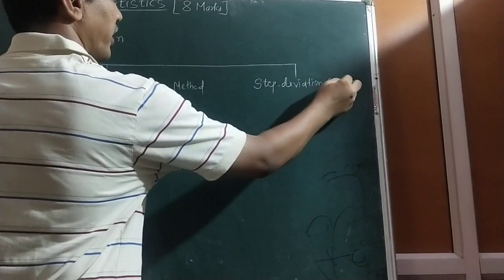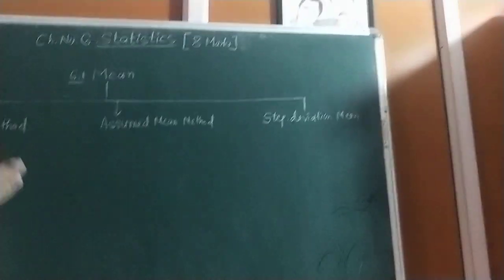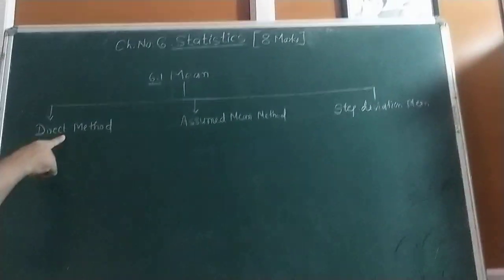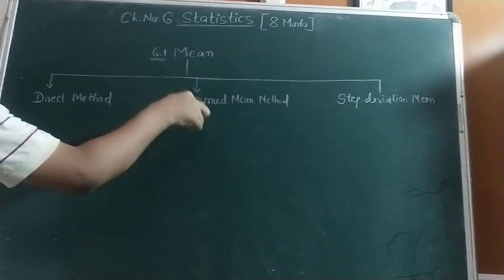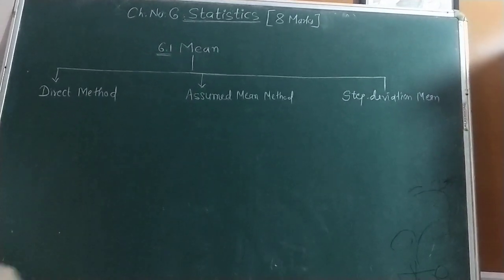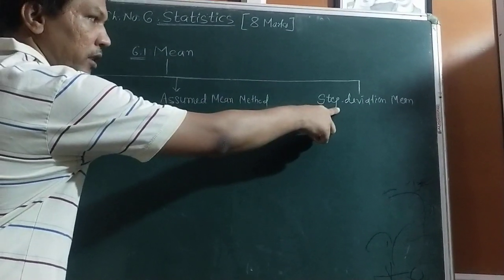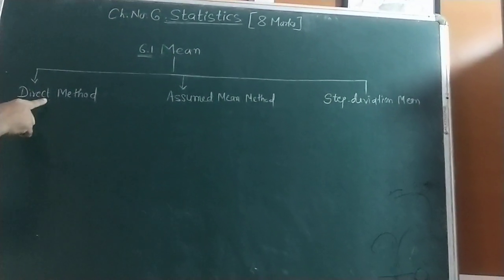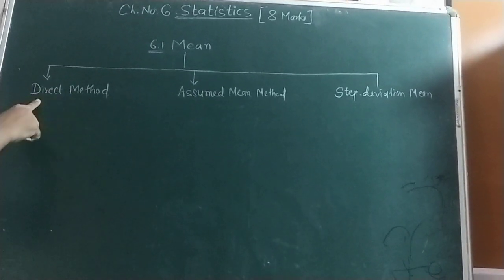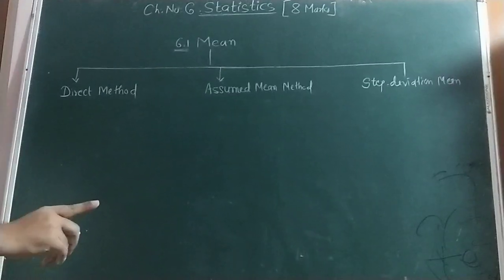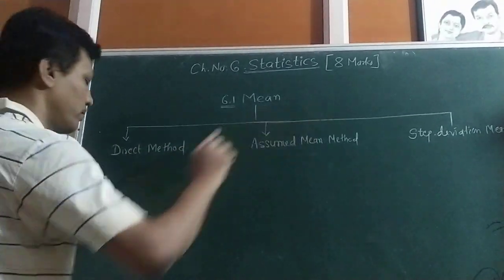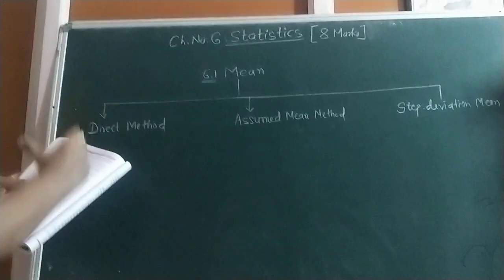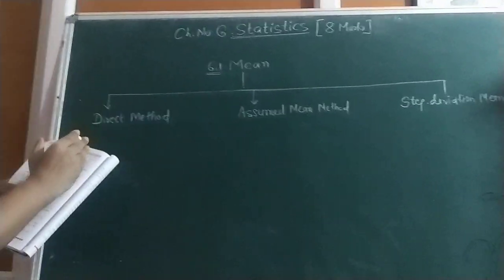If you read the textbook carefully, you come to know there are three types in 6.1 also. In examination, if they ask by a particular method, then solve the mean by that method only, otherwise marks will be cut. If they do not ask for any method, then the direct method is very easy. If they mention the direct method, then use the direct method. The direct method is easier than the other two. So first I will bifurcate the sums depending upon the method.